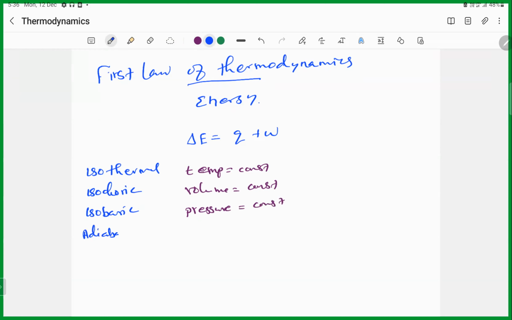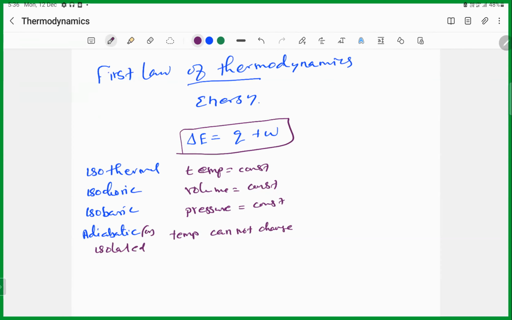What is adiabatic? The temperature is not lost or not gained, so the system would be at the same temperature. The temperature cannot change. So adiabatic and isolated systems are the same. The temperature cannot exchange with the surrounding. So now we got the first law of thermodynamics.